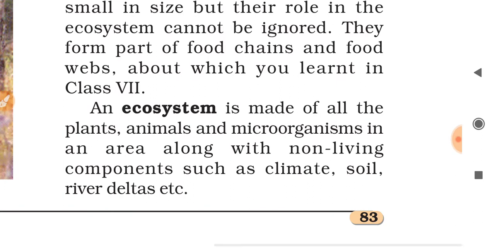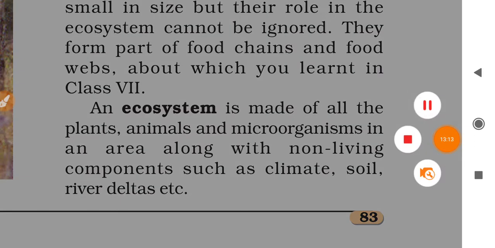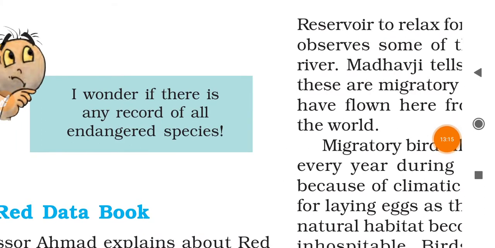An ecosystem is made of all the plants, animals, microorganisms in an area along with non-living components such as climate, soil, river, data, etc. So, what do you understand by an ecosystem? Okay, it is made up of all plants, animals, microorganisms, non-living and living things found in any area. That is its ecosystem. I wonder if there is any record of all endangered species.